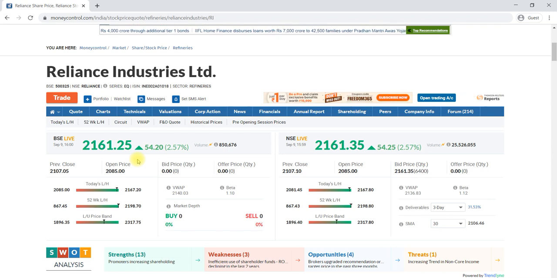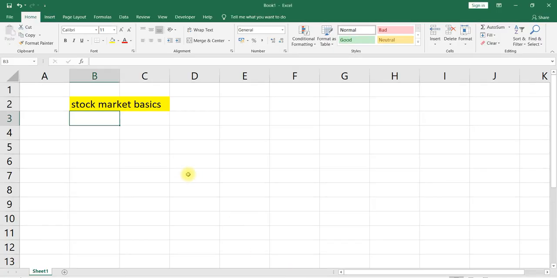We'll try to explain what exactly this share market is, and what exactly the meaning of shares is. I will take you through a small example. Say you are planning to start a business and you require 20 crore rupees.